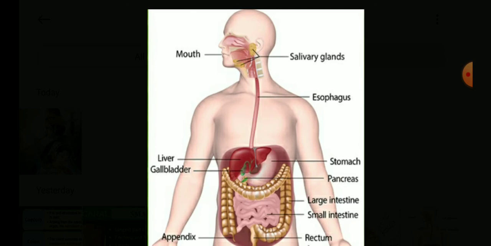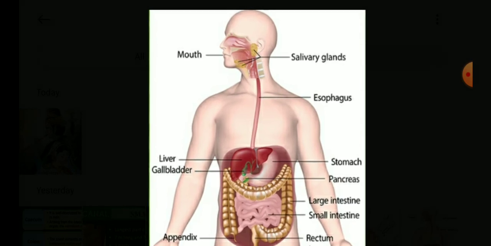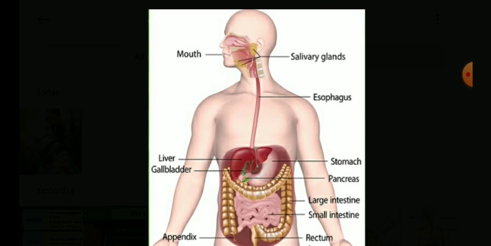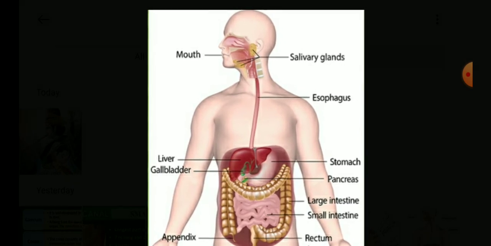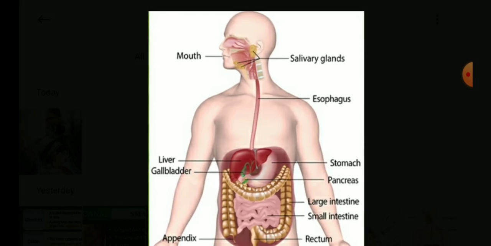And then trypsin, which is the main enzyme, digests the protein into proteoses and peptones. So children, all materials of the food, not only the protein but carbohydrates and fats, the digestion is complete in the small intestine.